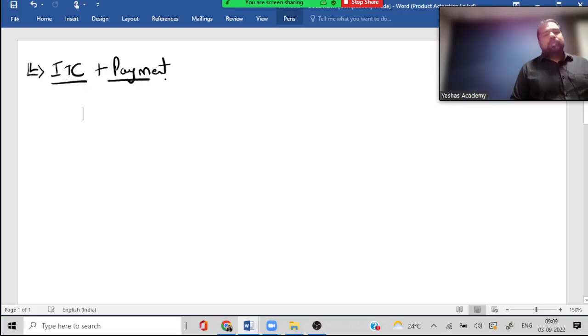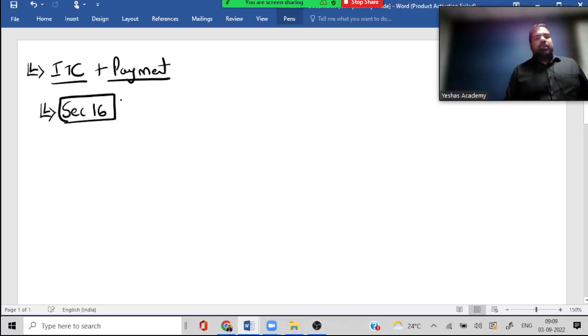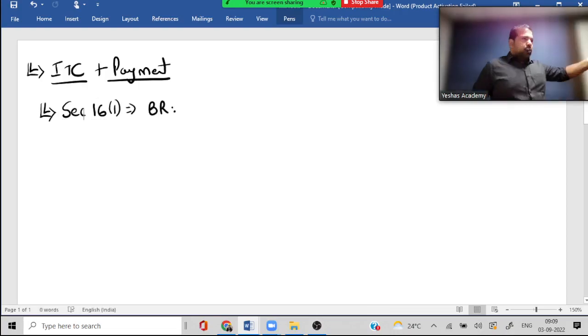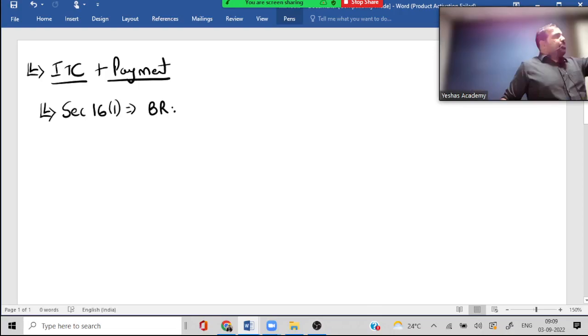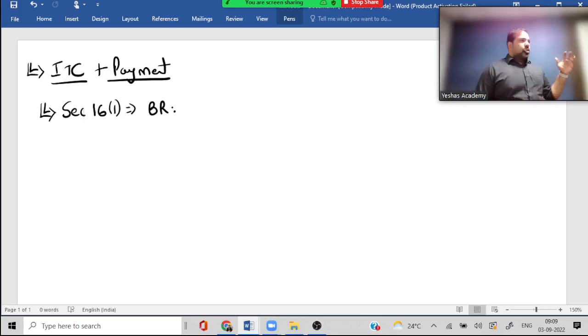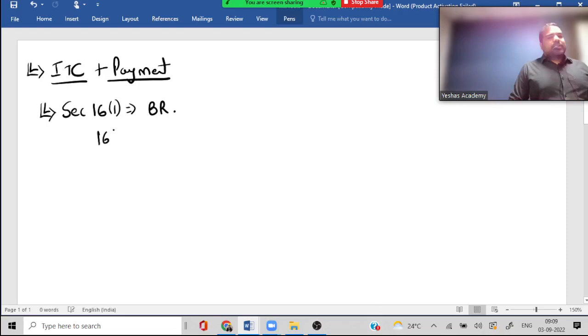Guys, ITC says there are some sections or conditions under Section 16. What is the first, guys? 16.1 says it should be used for the purpose of business, and you should be registered. Use means even the intention of using, guys. Yes, if one of these speakers, I keep it off, even then the intention is to use it for business purpose.